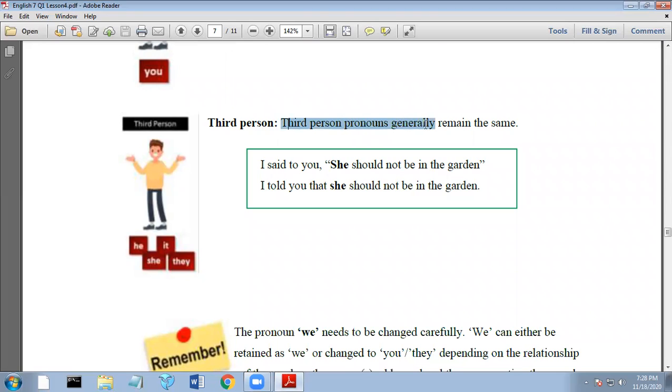Third person rule. Third person pronouns generally remain the same. I said to you, she should not be in the garden. I told you that she should not be in the garden. So the said is changed to told. Anyway, it could also be said here, I said, anyway, it cannot be. I told you that she should not be in the garden. The she, third person, are generally not changed in the indirect. So it should be the same third person from the direct to indirect speech.